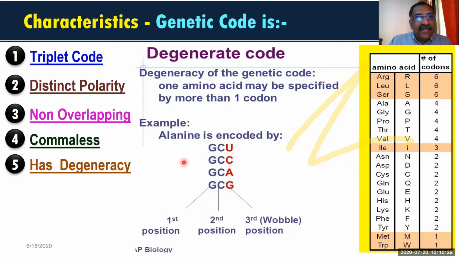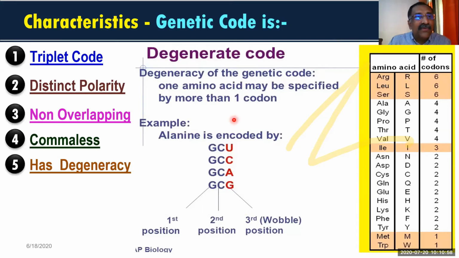Now look at one point here. If you look at all these 4 codons, the first position letter and second letter are the same. Am I right? Then which one is different?